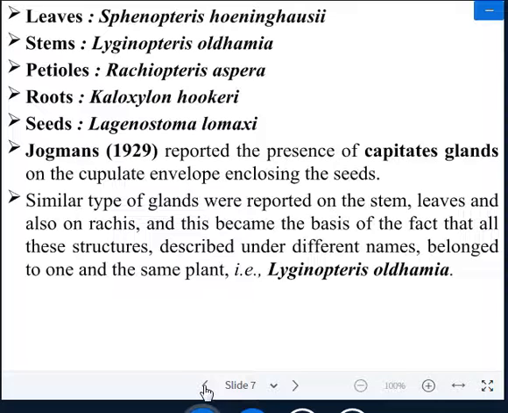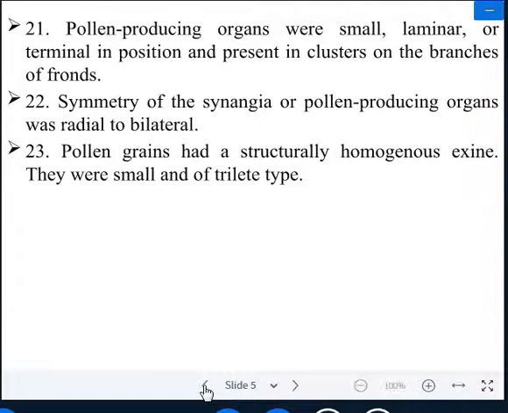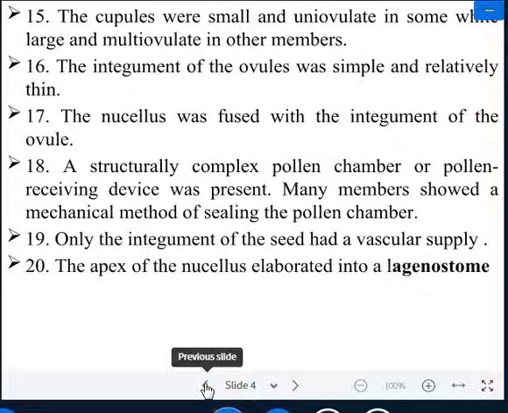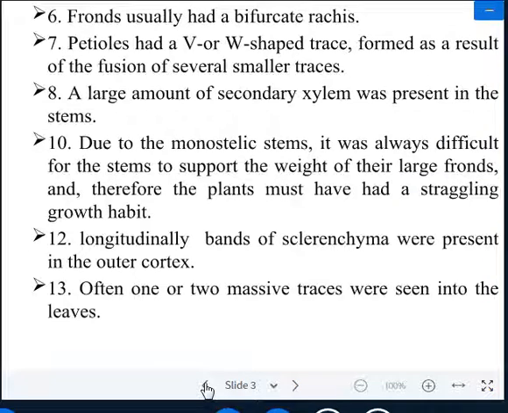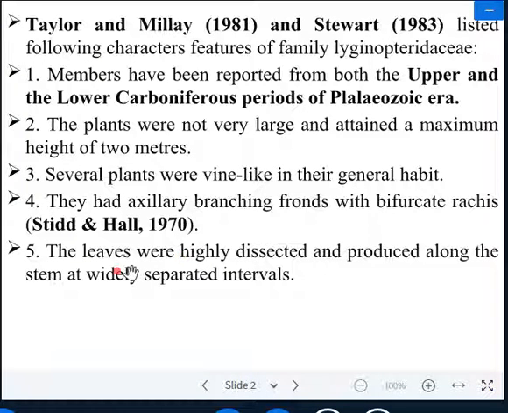They had axillary fronds. Fronds here means branching. They have axillary branching. Next one is that the leaves were highly dissected and produced along the stem at widely separated intervals. So the leaves are so large; the leaves of Lyginopteris are very similar to pteridophyte. It is very similar to foliose leaves.